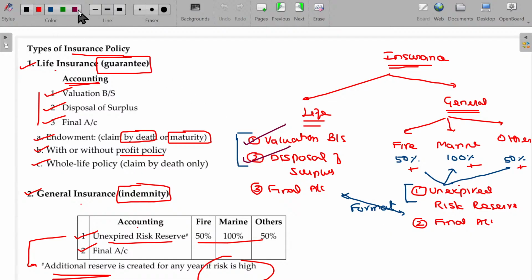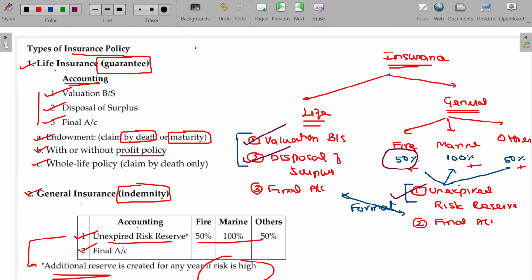We have completed valuation balance sheet, disposal of surplus, and also an illustration related to the claim and other things. Now we'll try to finish up the unexpired risk reserve. You have to create unexpired risk reserve of 50% on the net premium.